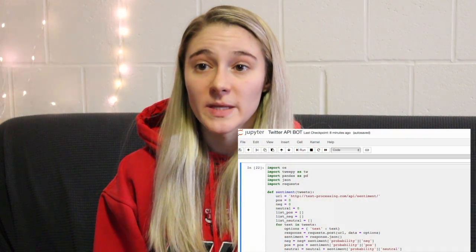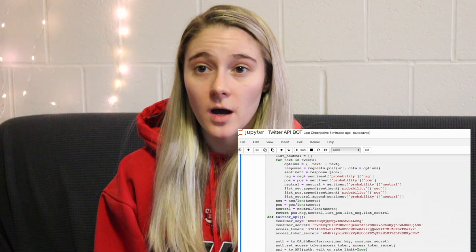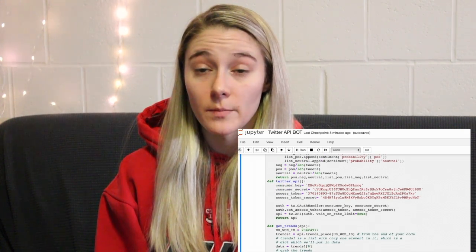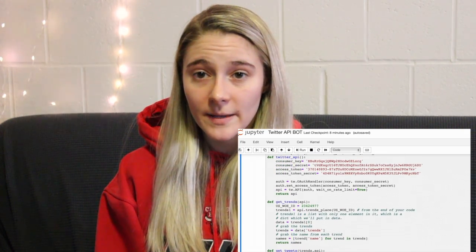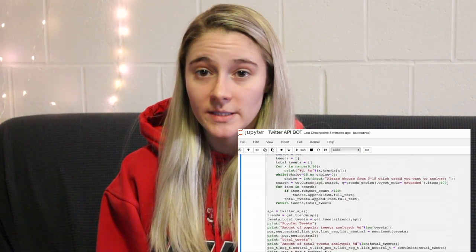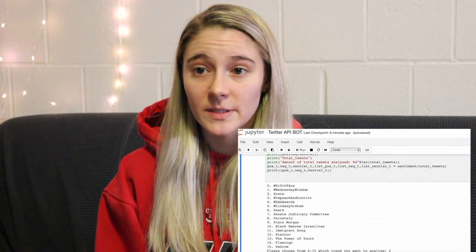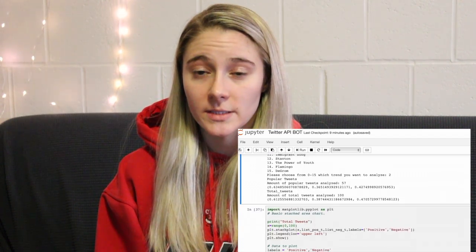The project idea that my partner and I decided on was to code a Twitter sentiment API bot to detect sentiments and tweets from the top trending topics in the United States. This is to better understand the attitudes of the tweets that are most popular. Our API bot is able to locate endpoints to pull specific data from tweets. These endpoints enable us to filter and search for the sentiments in top trending topic tweets.